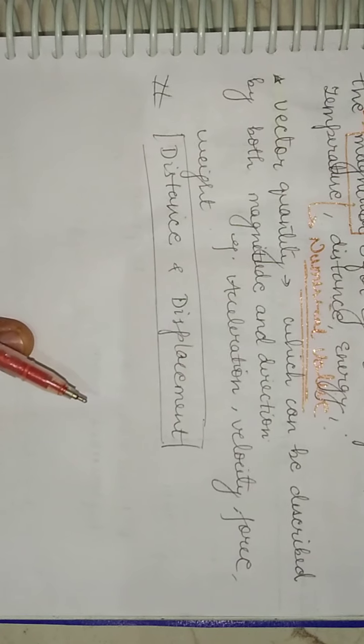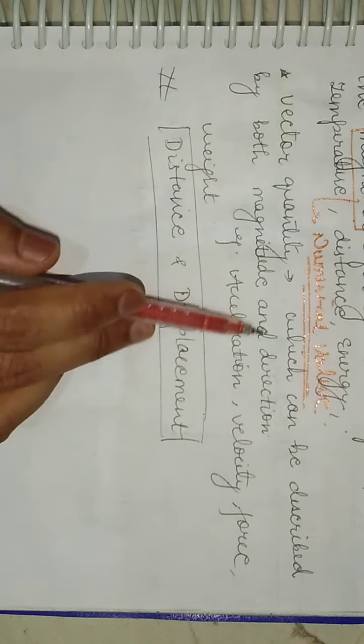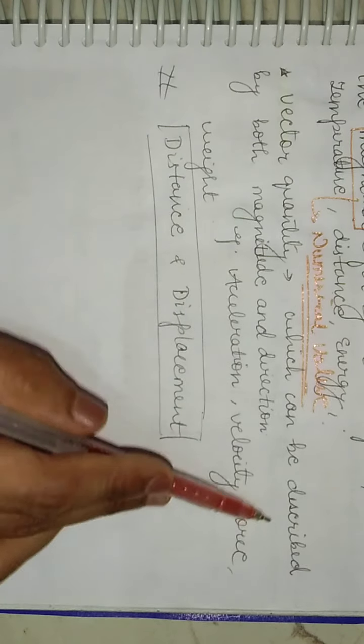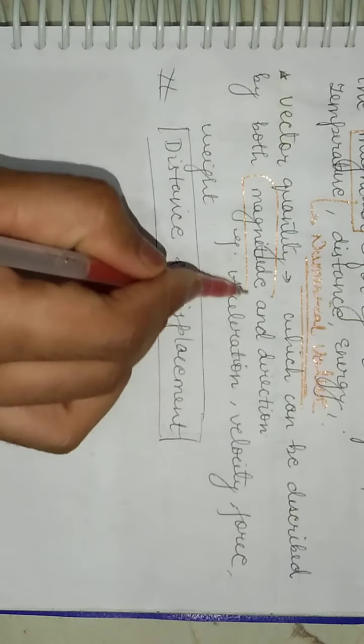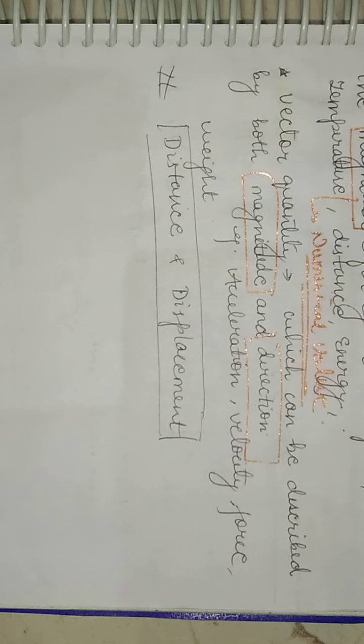Now coming on to the next quantity, that is the vector quantity. Now students, these are the quantities which can be described by both magnitude as well as direction, which means that both things are needed. Fine.